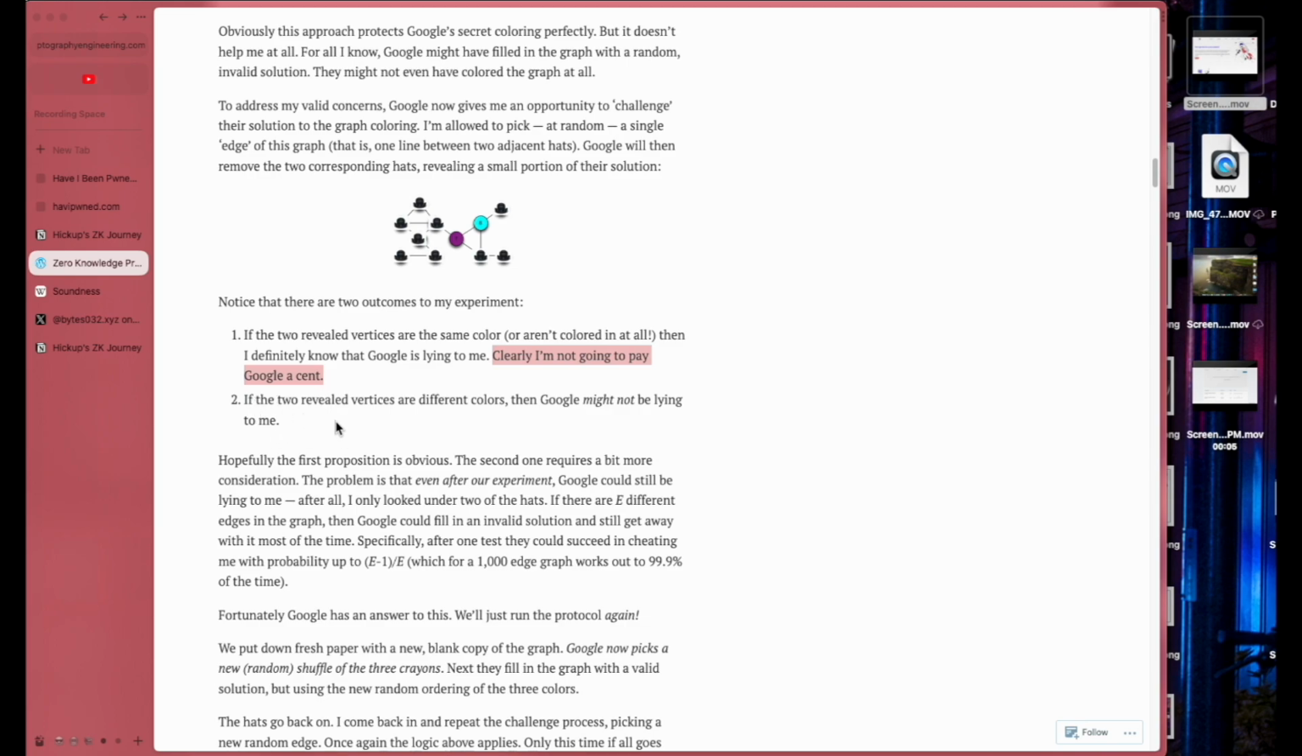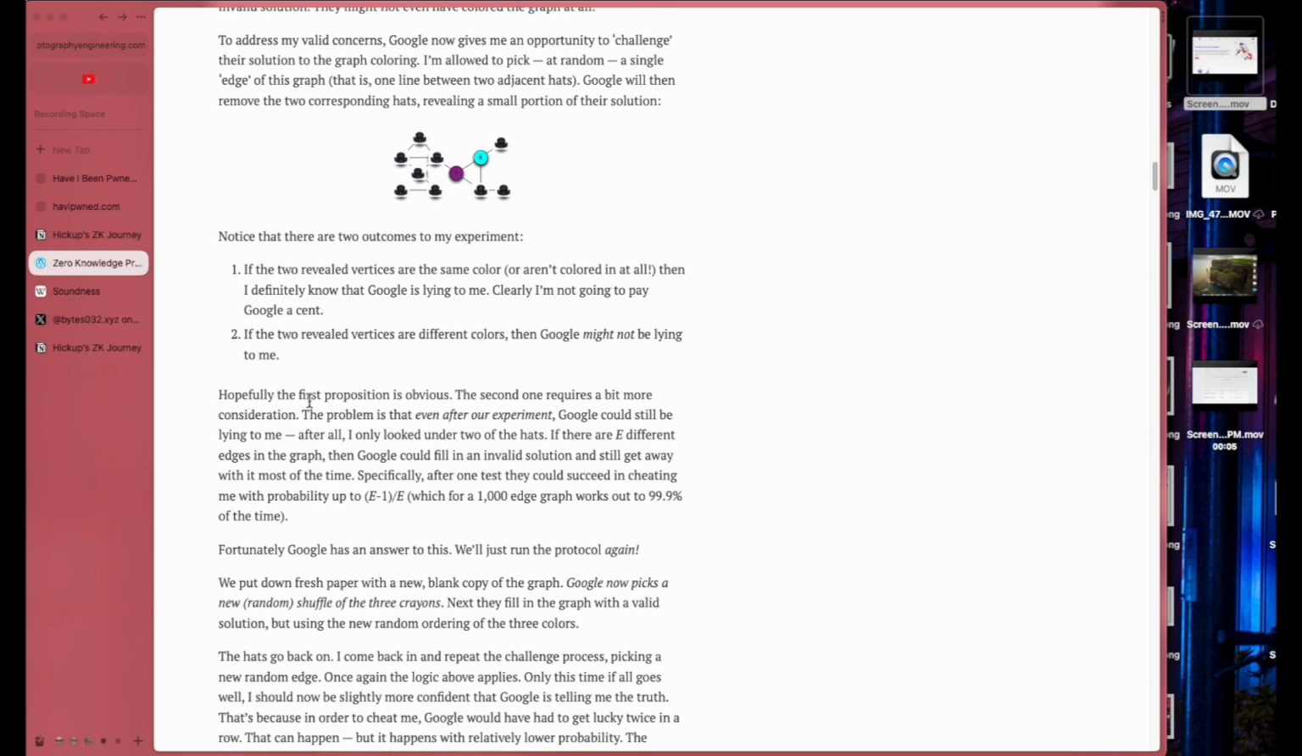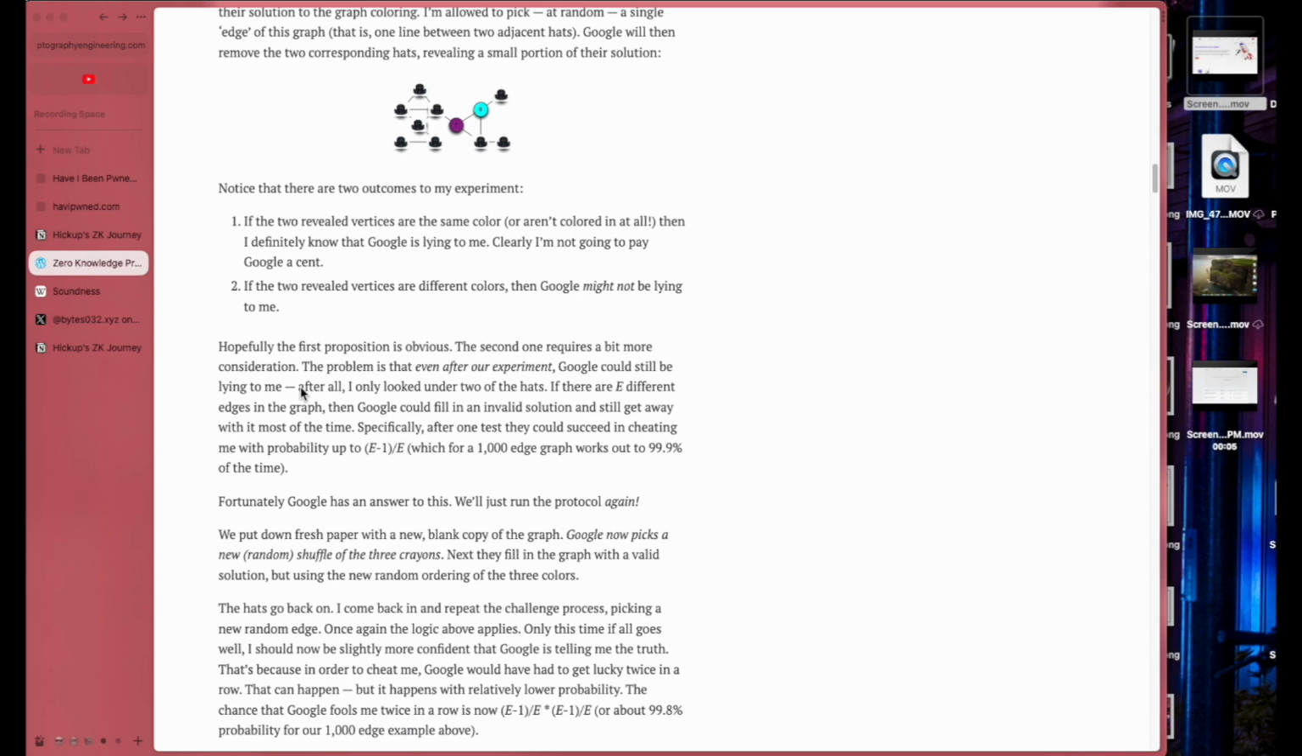If the two revealed vertices are different colors, then Google might not be lying to me. Hopefully the first proposition is obvious. The second one requires a bit more consideration. The problem is that even after our experiment, Google was still lying to me. After all, I only looked. Yeah, that's exactly what I was saying.